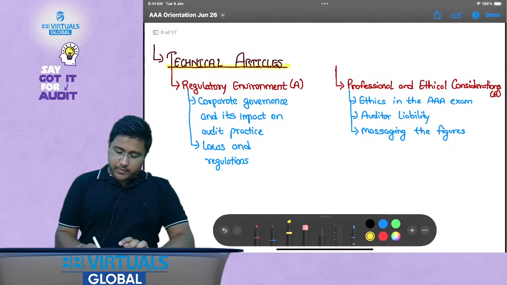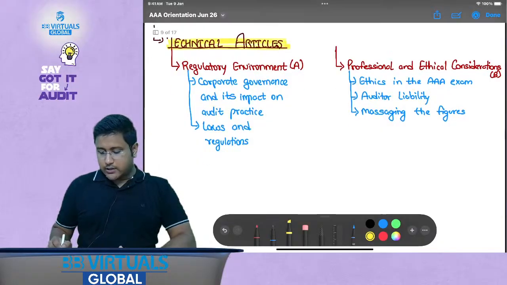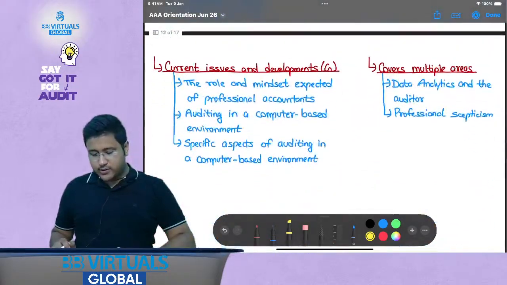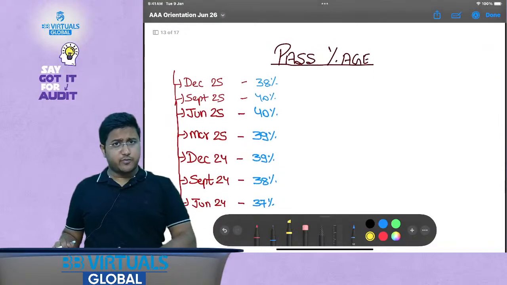Now technical articles, my dear friends, I have given a list of the technical articles here. You can refer to this list and you can read the relevant technical articles from all stages.